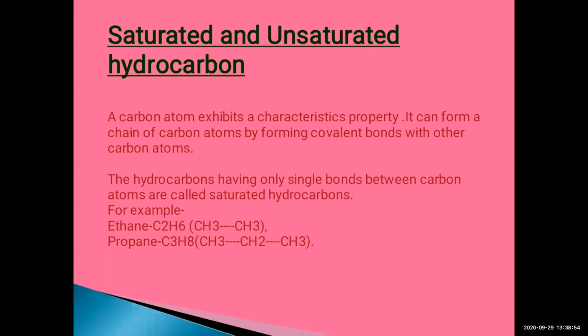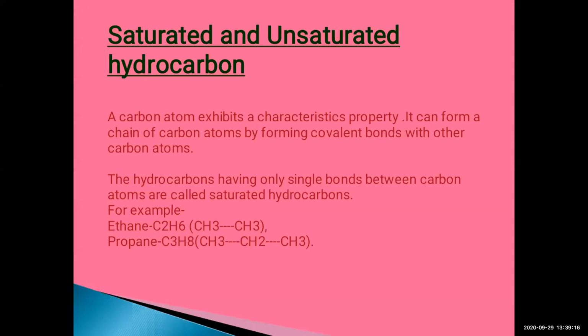If you club together the ones in the brackets, you get the symbolic formula C2H6, 2 carbon atoms and 6 hydrogen atoms. This is ethane, the covalent compound.